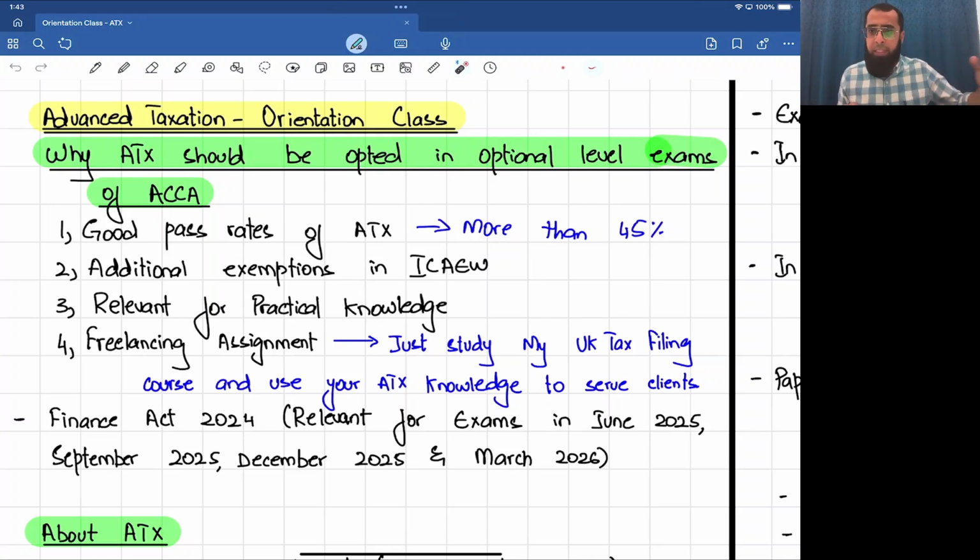It's outstanding. It's the course which you will get, the package you will get, the practical aspect which I will be teaching, it's all outstanding. In advanced taxation, you study about the knowledge of UK tax. If you study the UK tax filing course also, that's a separate course. But it is very important for you guys, you'll have great opportunities to earn. So this course is the updated course. This is the fresh course which I'm recording for you guys, for exams in June 25, September, December, until March 2026.